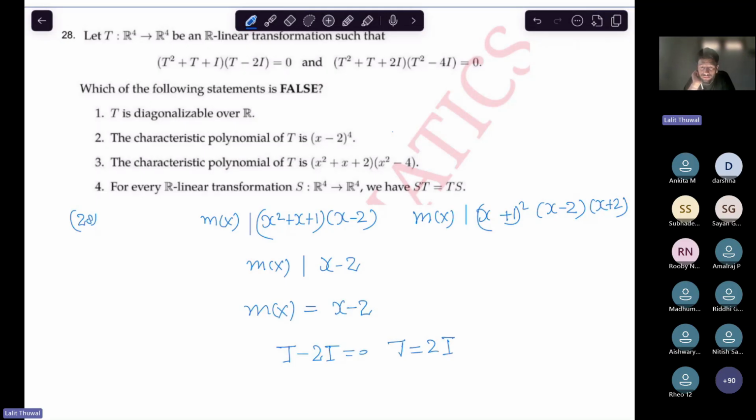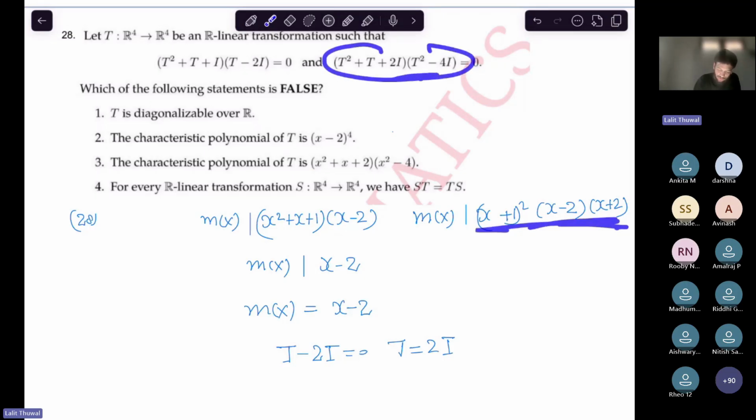Why should mx divide x plus 1 square into x minus 2 into x plus 2? Because this is an annihilating polynomial, right? Sir, x plus 1 square is not x square plus x plus 2, right? Yeah, oh, sorry. I'm really sorry. Okay, so thank you. Yeah, this is this, right?